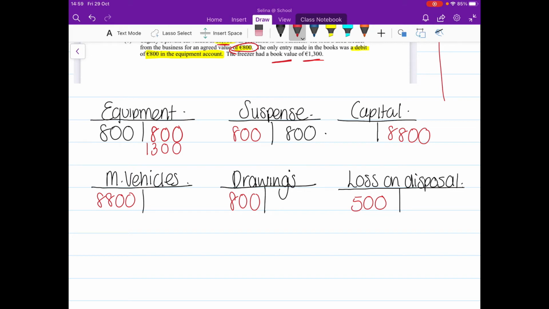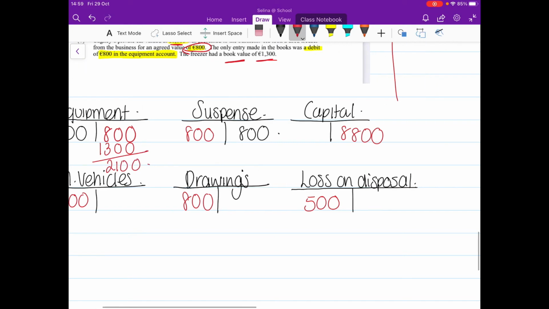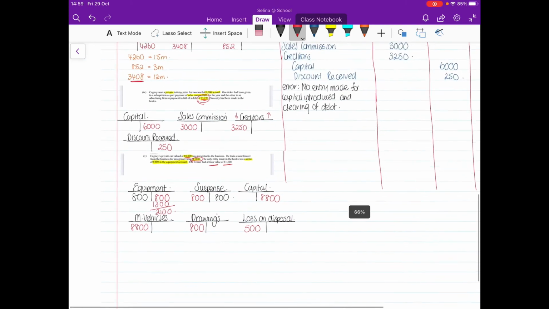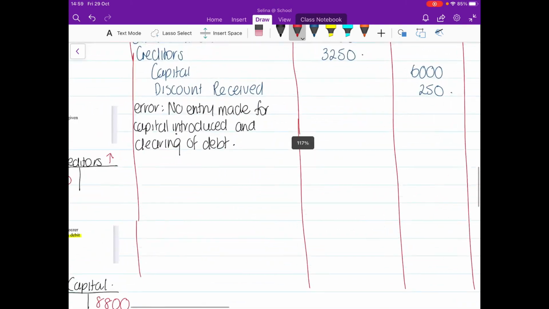We've a good few entries there. We've an 800 and a 1,300 in equipment. We've got suspense, capital, motor vehicles, drawings, and the loss on disposal. Okay, so what we're going to show there is, instead of showing two separate entries for equipment, we'll just total that one up, and that will come to €2,100. Okay, so let's go with our journal now. We're going to go debit first.